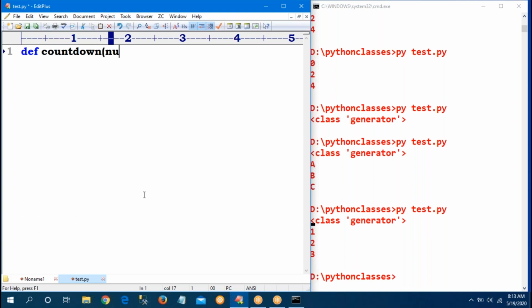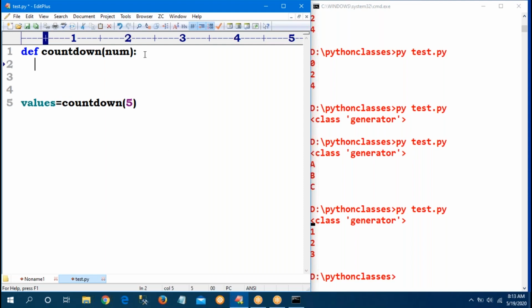Countdown is my function. I'm passing a number. So I will write the program. What is the function I'm calling? Countdown of 5. So I want to print 5 to 1, stored into some variable, values. Okay, so now write your function.